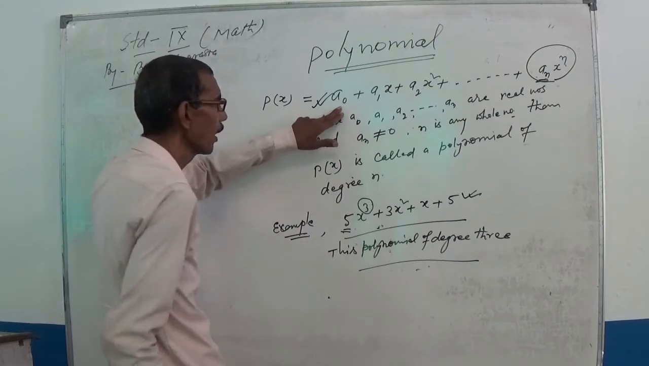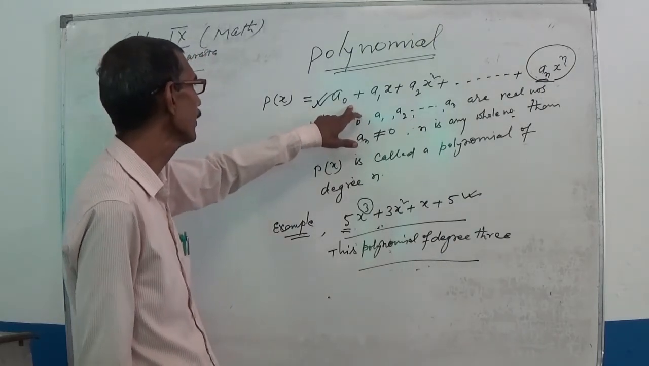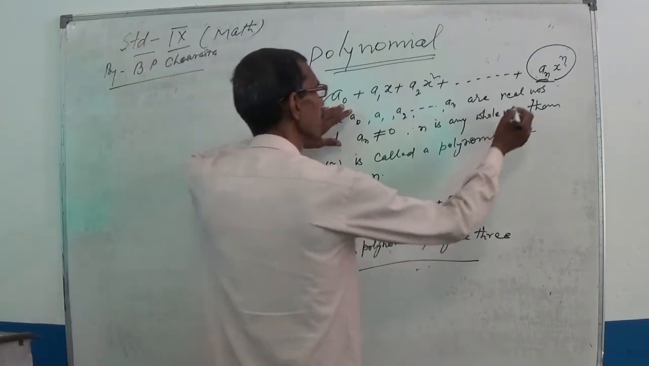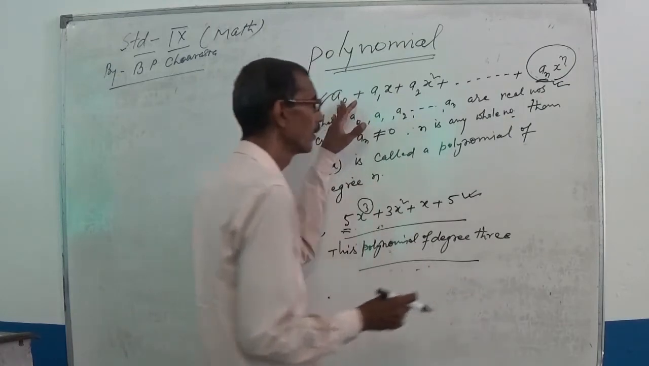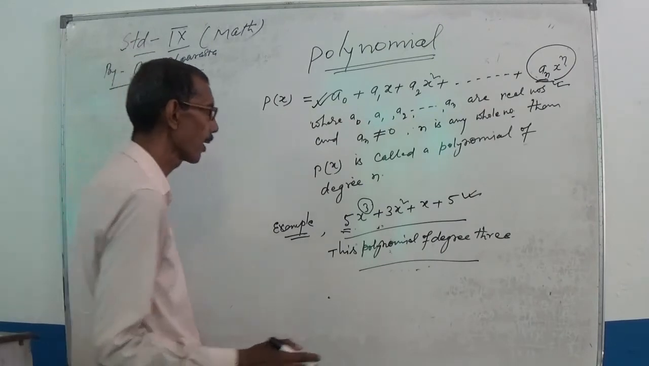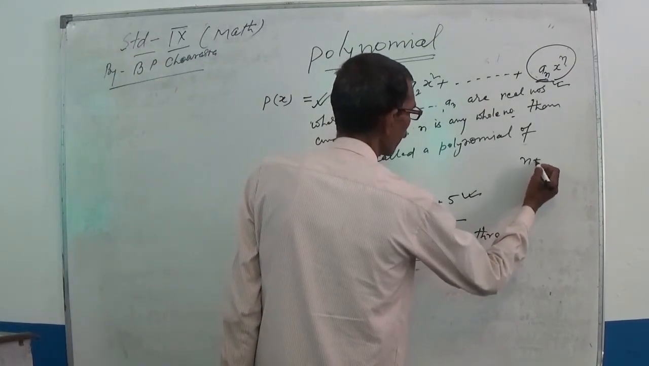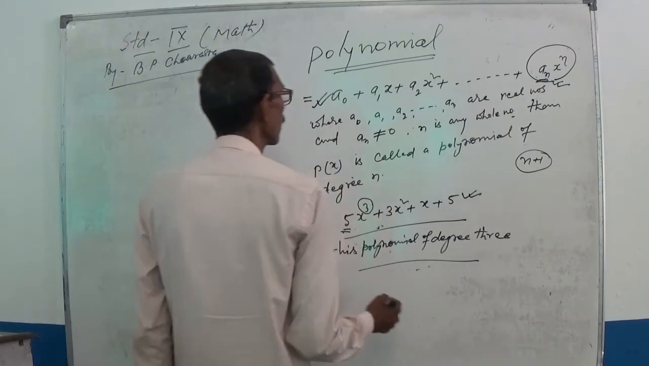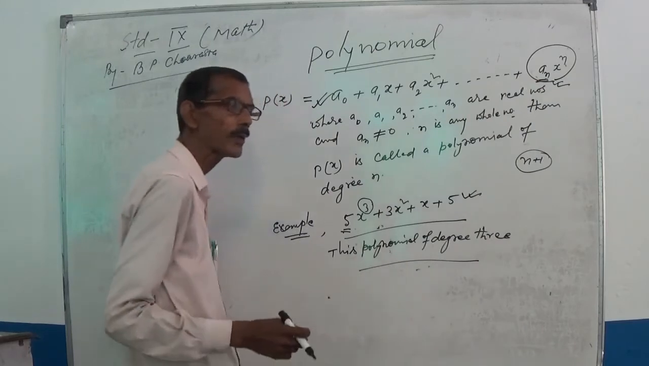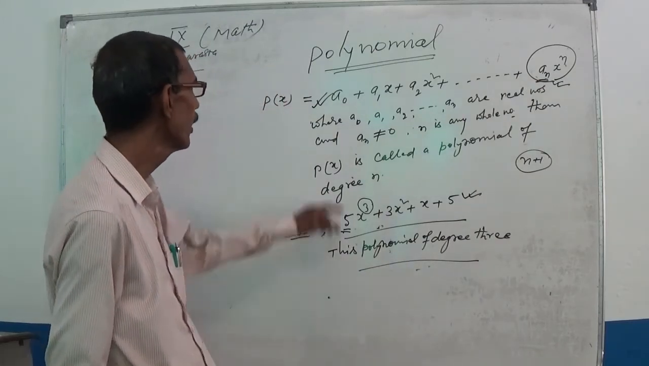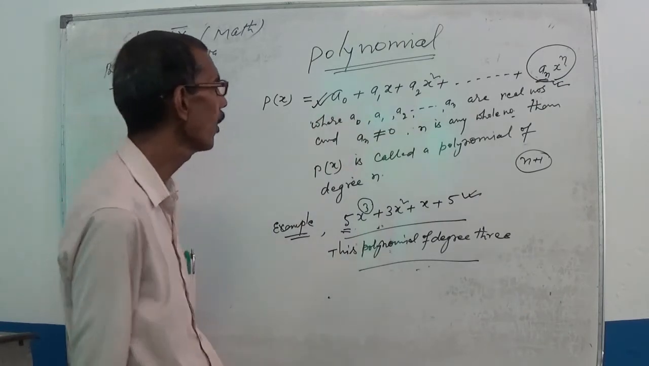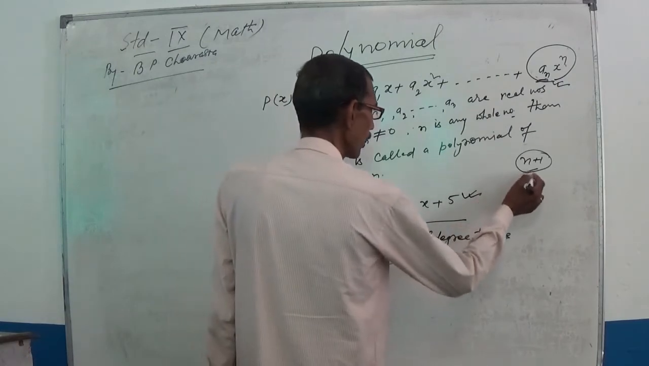This polynomial contains terms from a0 to an. Counting from a1 to an, already n terms are present in this polynomial and one more term, a0, is also available. So the number of terms of this polynomial is n plus 1.